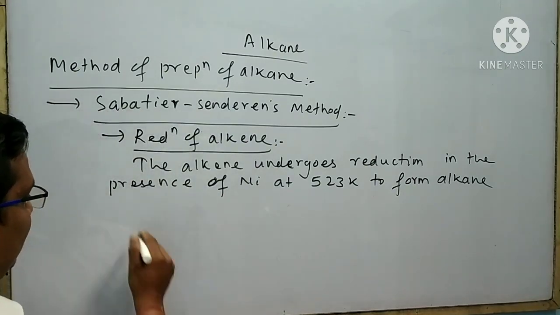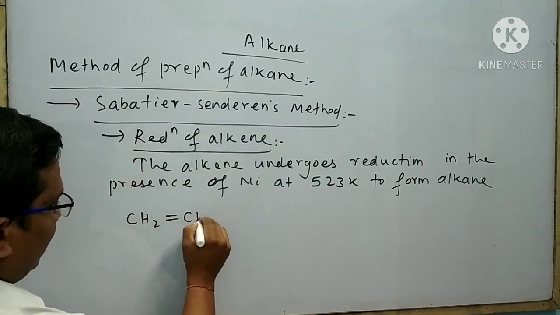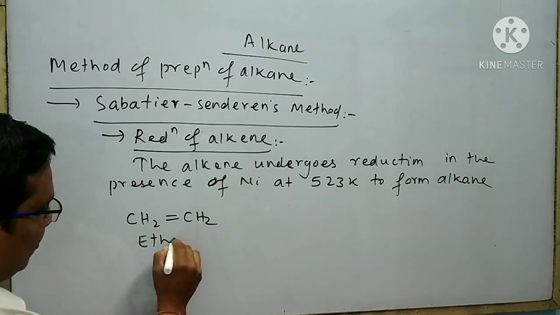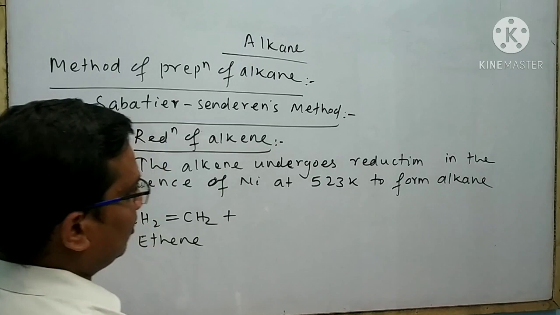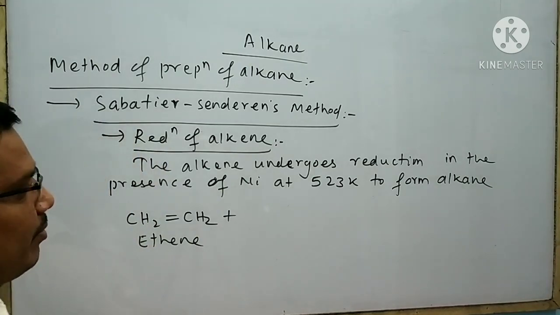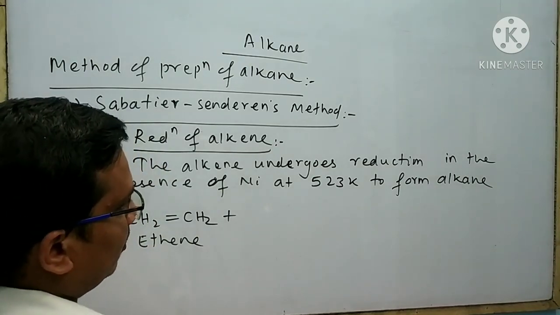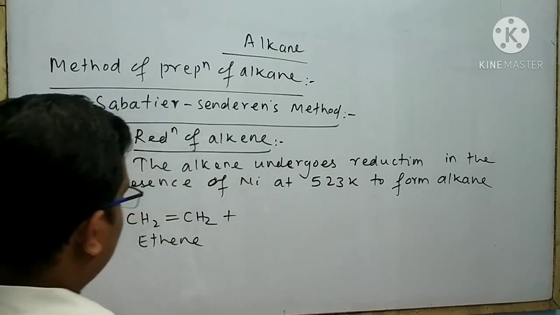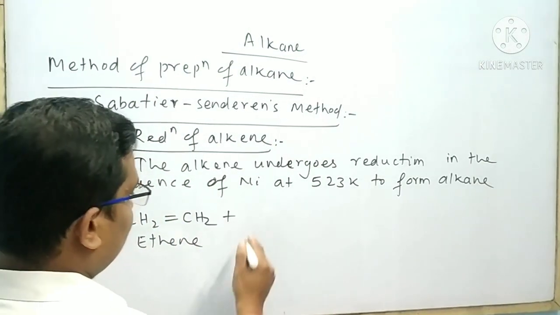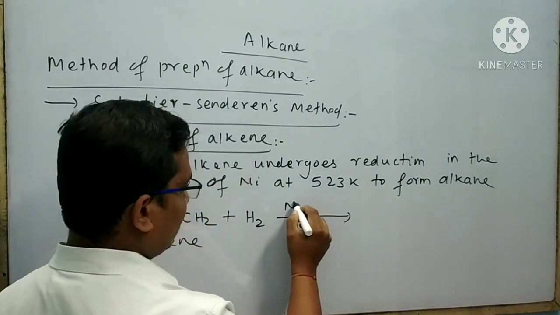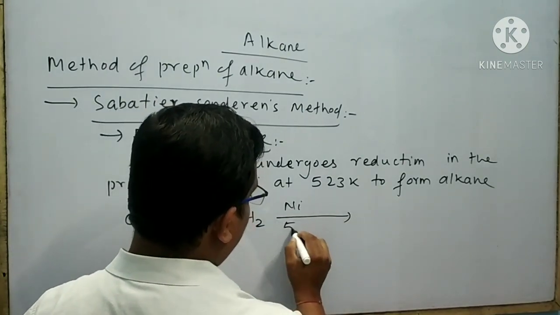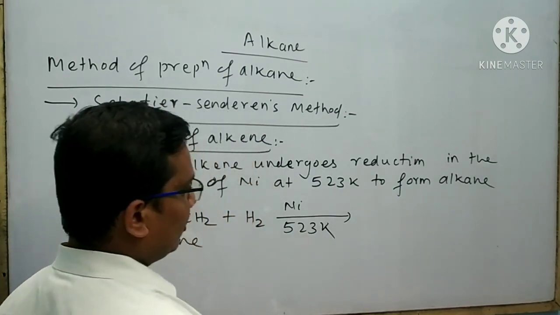Again, alkene, this is said to be ethene. Now ethene undergoes reduction in the presence of nickel at 523 Kelvin to form alkane. That means here I can write ethene plus H2 in the presence of nickel at 523 Kelvin.